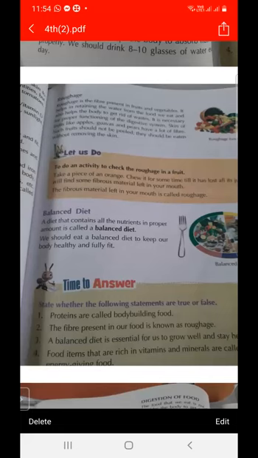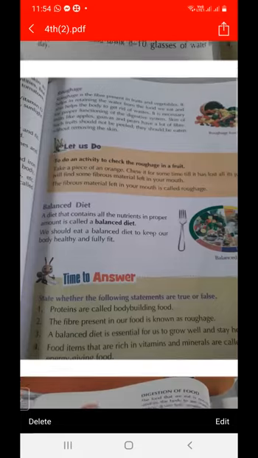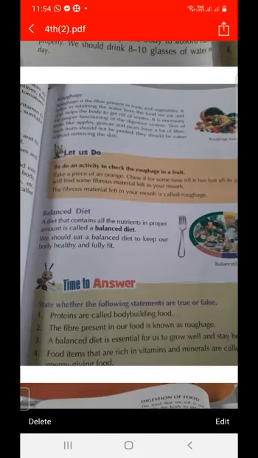And how can we get roughage? From the skin of apples, guavas, and pears, we can get roughage. And such fruits should not be peeled. They should be eaten without removing the skin. So roughage is present in fruits and vegetables. And when we eat food, some part of the food remains undigested, and this undigested food comes out with the help of roughage.